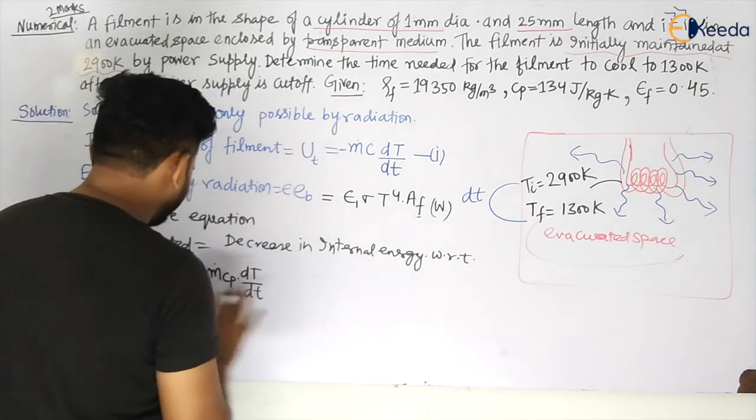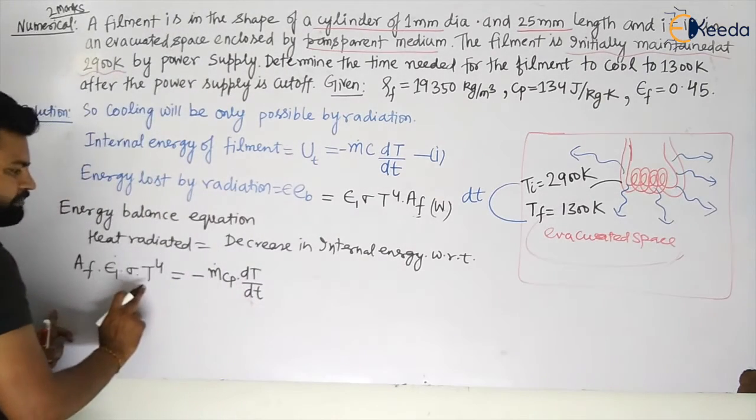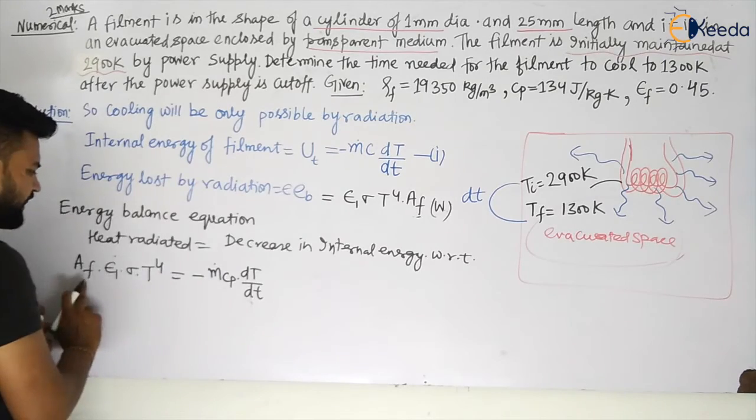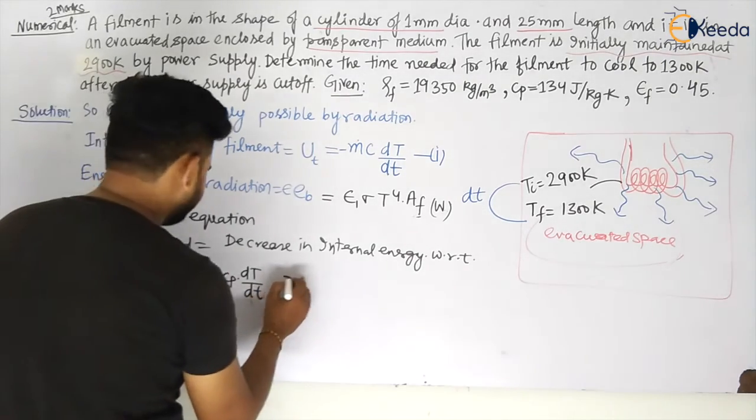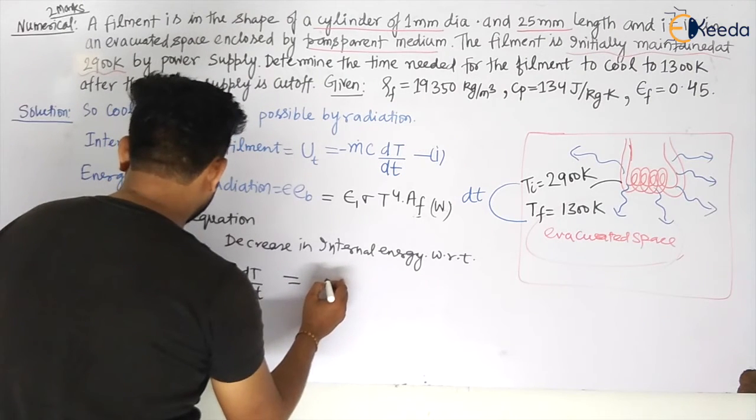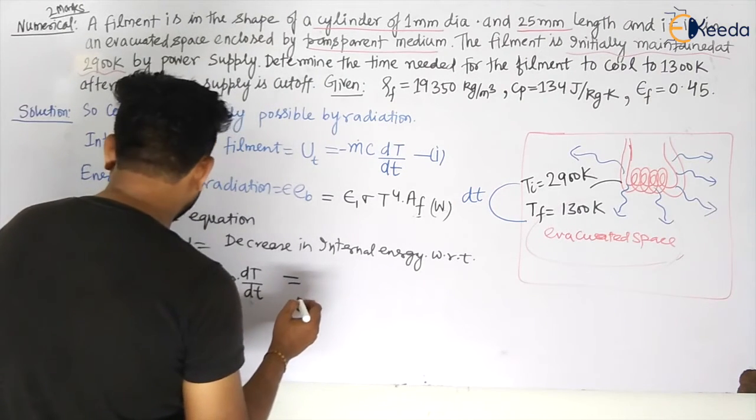So let us arrange the terms. I'm taking dt this side, I'm taking t this side. Okay, E1 and AF also this side. So what it will become? Sigma also this side. So this will become something like t to the power 4, or I have to take this side and dt this side. So this will become AF